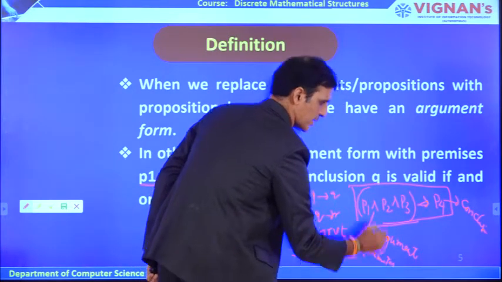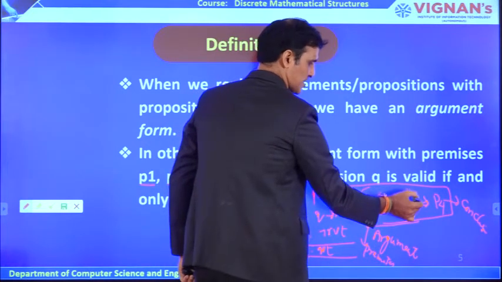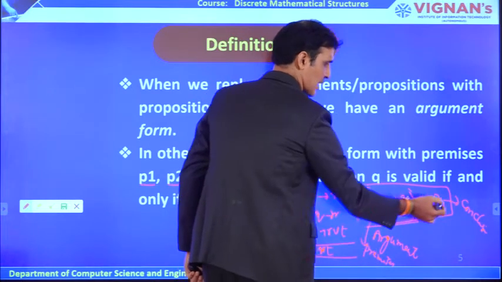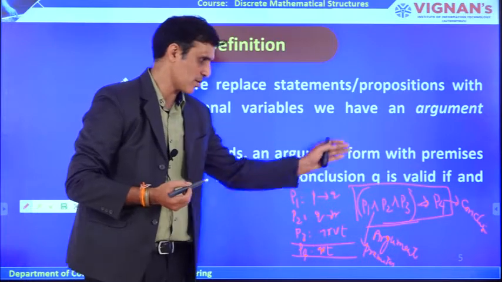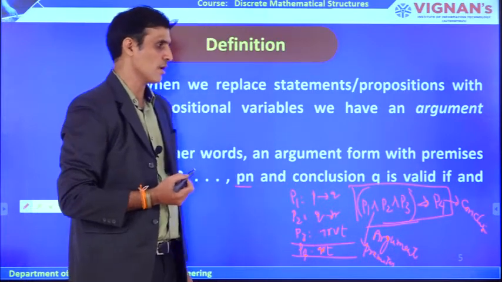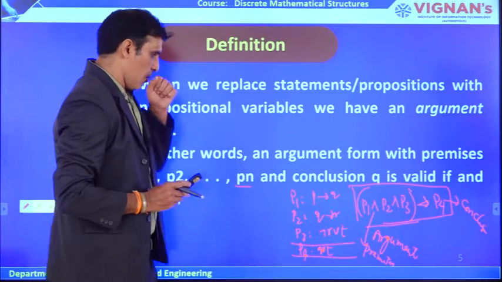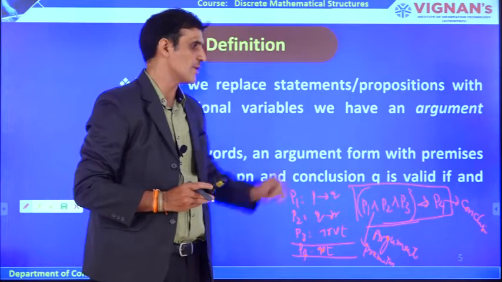The entire statement is called an argument. The statements to the left of the implication are called premises, and the statements on the right of the implication are called conclusions. So, is conclusion Q valid if and only if what?